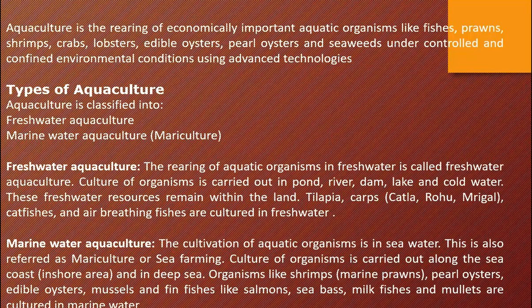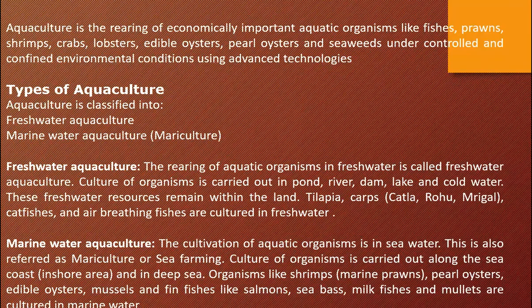Now aquaculture is the rearing of economically important aquatic organisms like fishes, prawn, shrimp, crabs, lobsters, edible oyster, pearl oyster and seaweed under controlled and confined environmental conditions using advanced technologies. This is the explanation given in our textbook. Okay, aquaculture is the rearing of economically important aquatic organisms. I hope you are recollecting the point that we discussed just now.